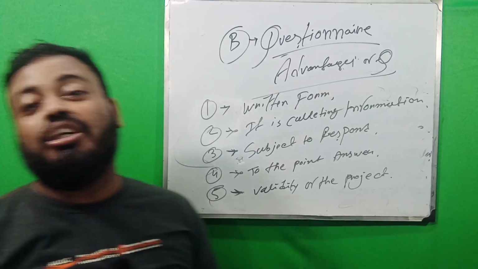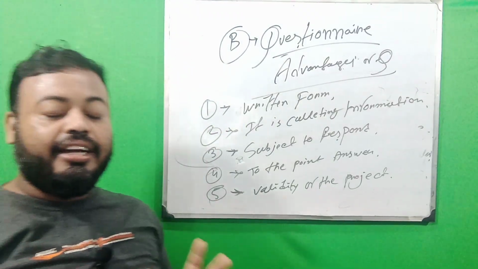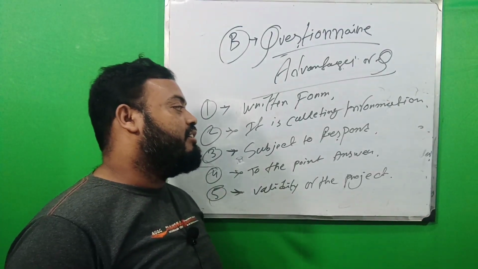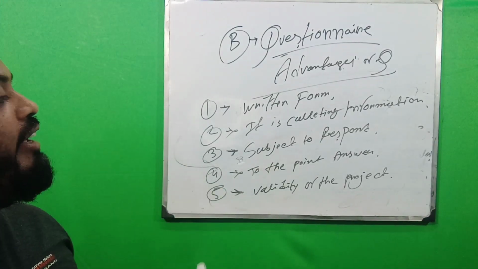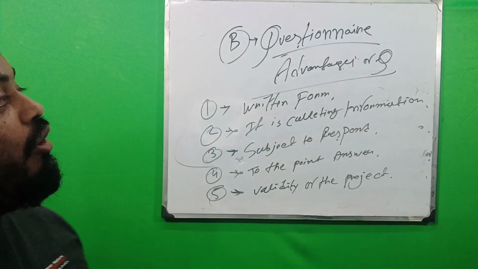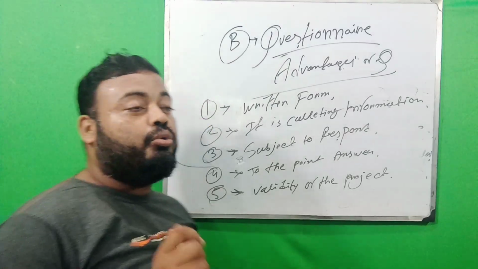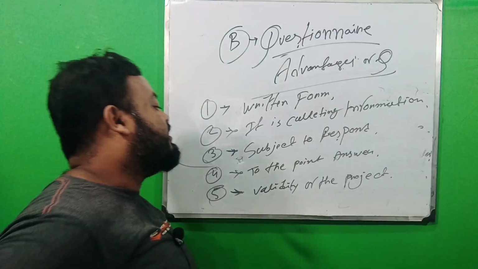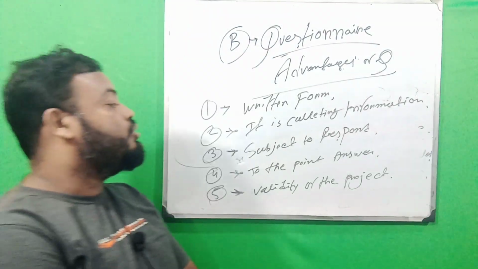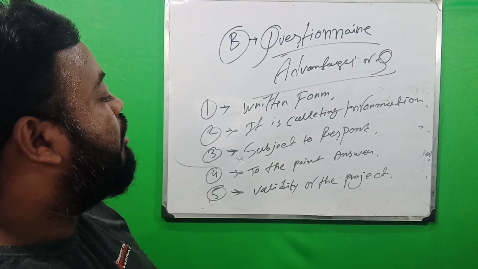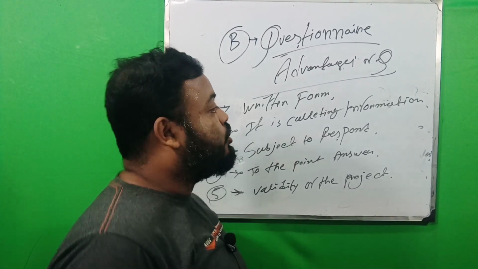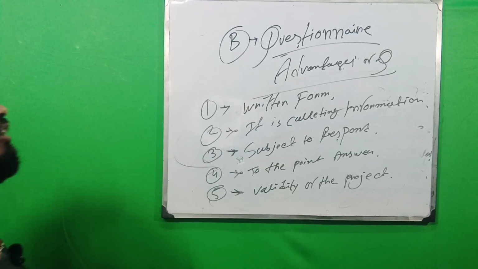The questionnaire also makes answers to the point. There is no excuse, and no broad sense of the answer here. The respondent will give the answer to the point, and the researcher must also make the questions to the point. Lastly, we learn about the validity of the project, that is, the validity of the questionnaire. Those are the advantages of the questionnaire.